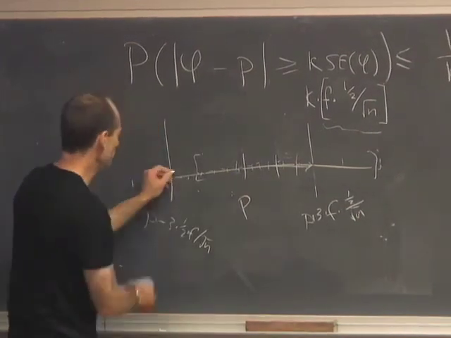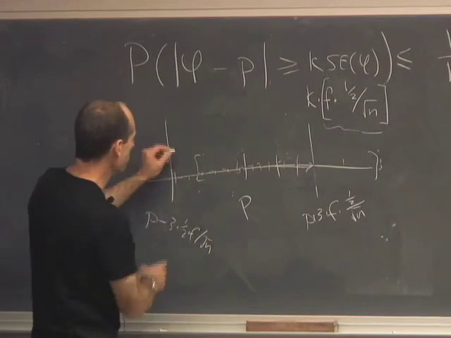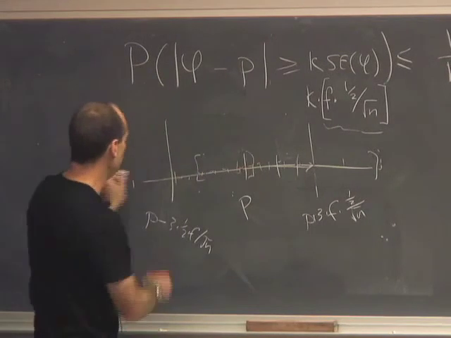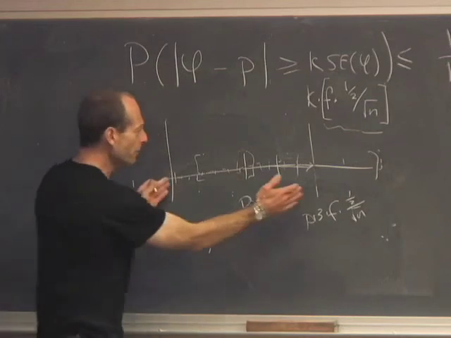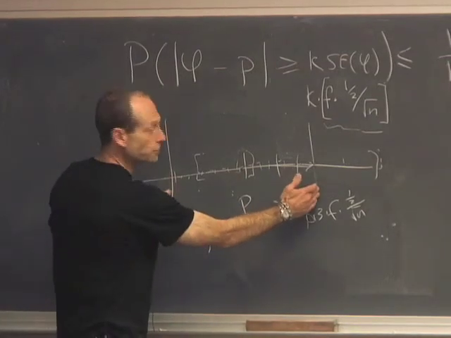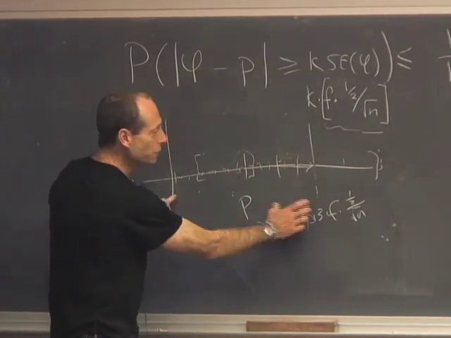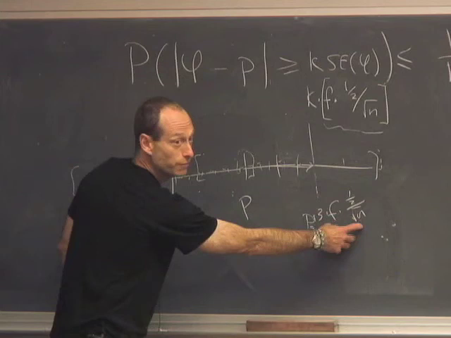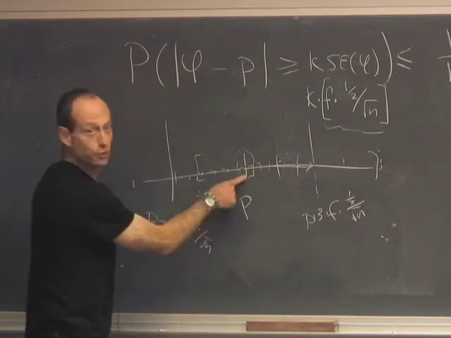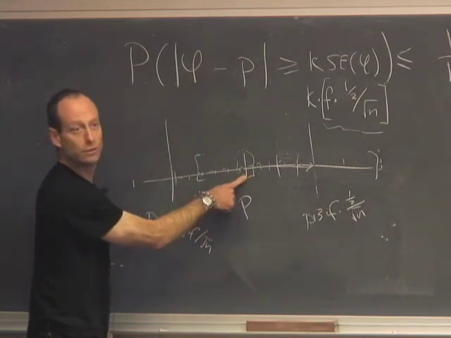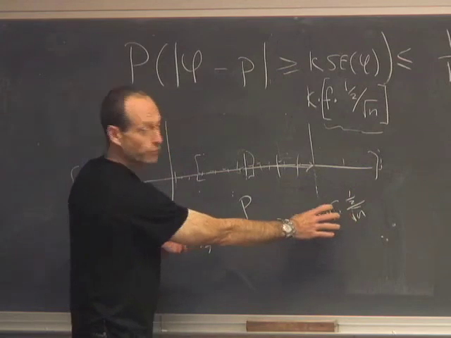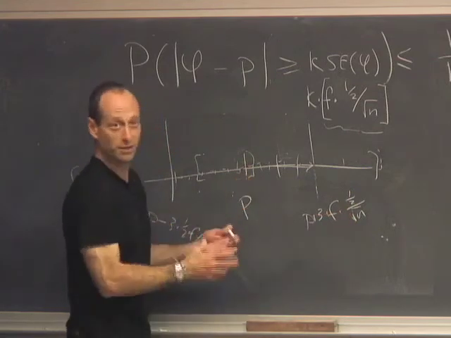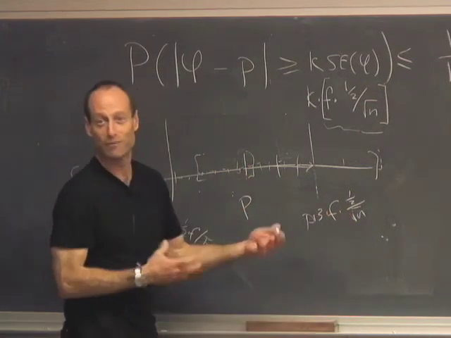And if I'm down here, again, if I go up by that amount, I'm going to include p, and I'm going to include some junk down here. Right? So whenever the sample percentage is in this range, an interval around the sample percentage of this width is going to include the true value. Okay? If I'm within 3f times a half over root n of the truth, then I'm within 3f times a half over root n of the truth.